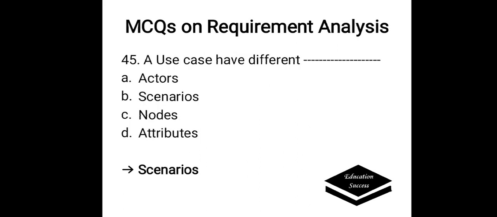A use case has different dash. Options are A. Actors, B. Scenario, C. Nodes, D. Attributes. The correct answer is scenario. A use case has different scenarios.